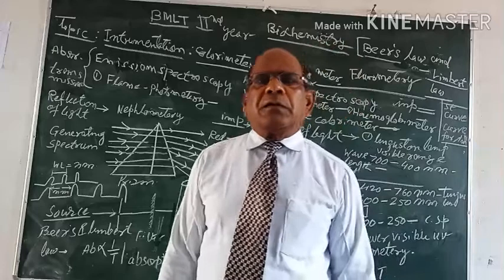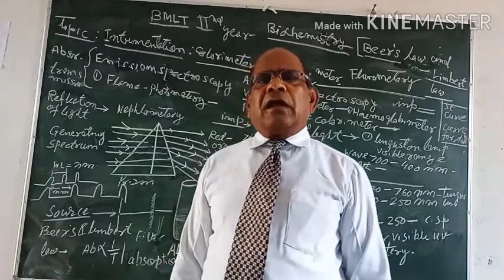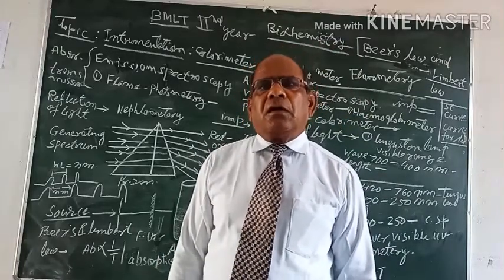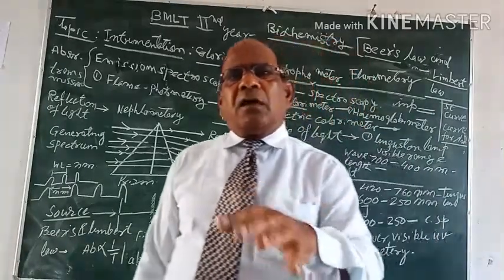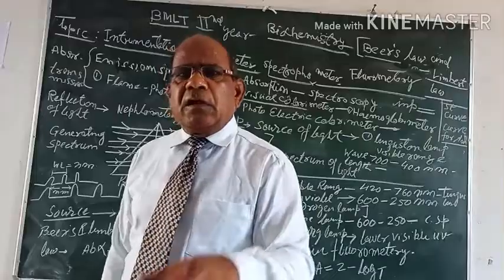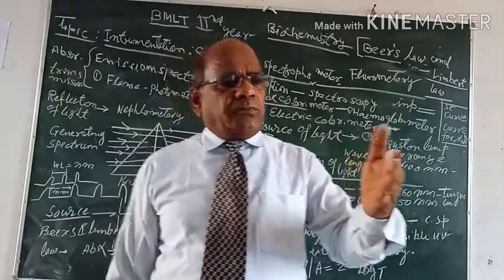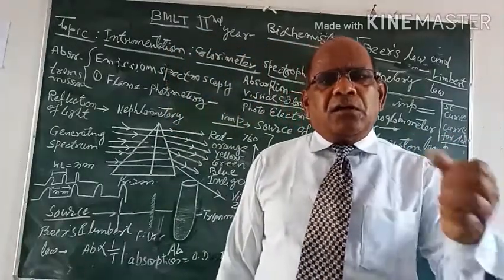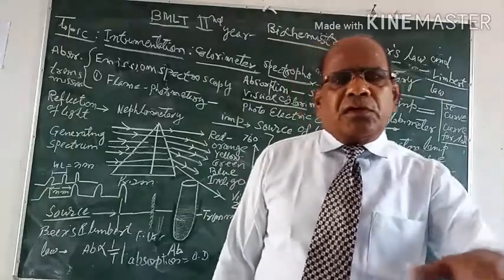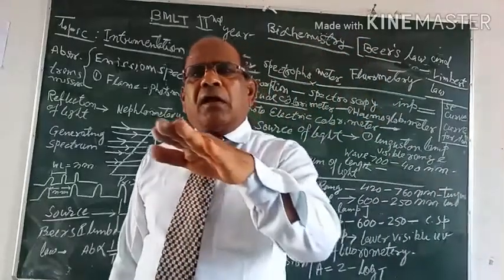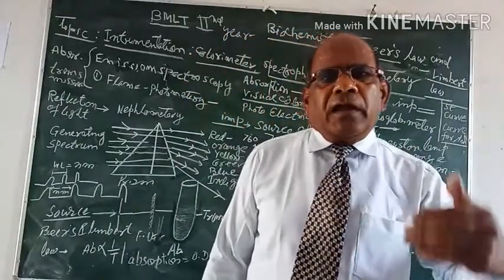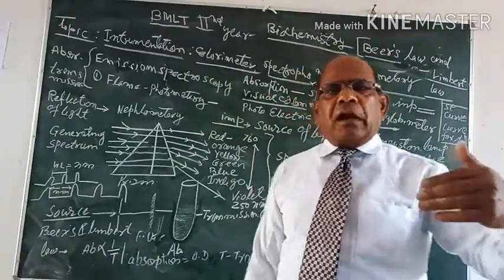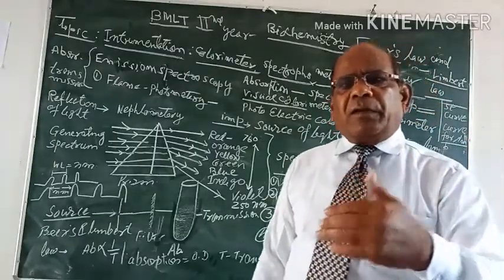This transparent colored solution's depth is proportional to the concentration of the substance under study. For example, if we are estimating sugar, during the process we develop a violet or blue color in the solution, then we pass the light of a defined spectrum.